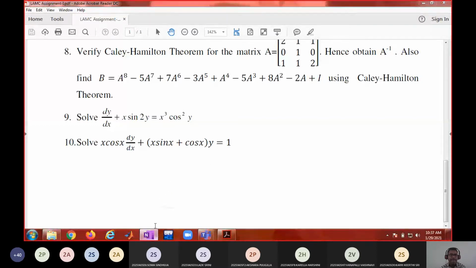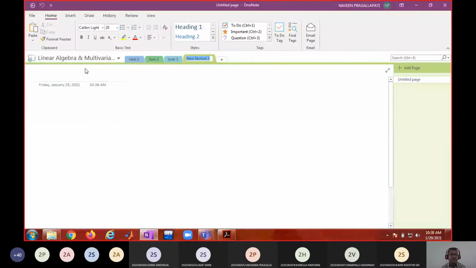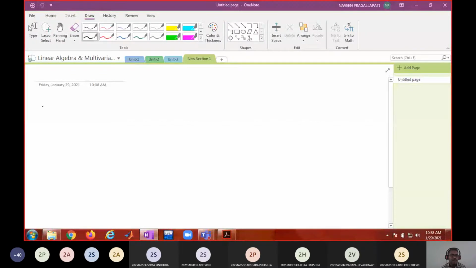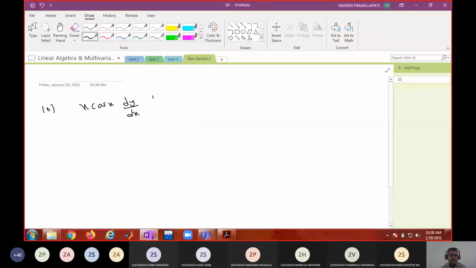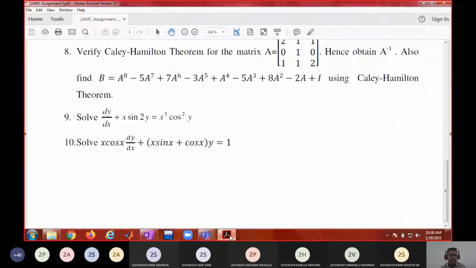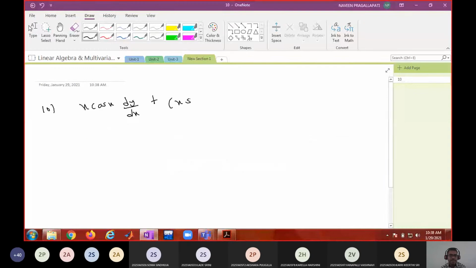x cos x dy by dx plus (x sin x plus cos x) into y equal to 1.